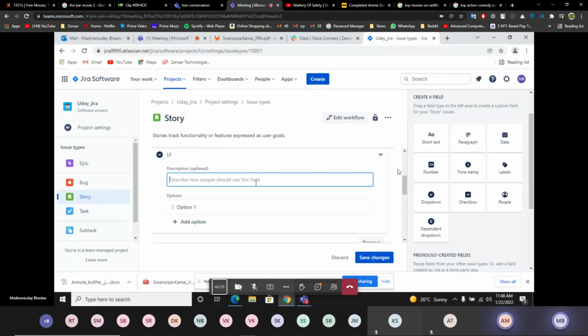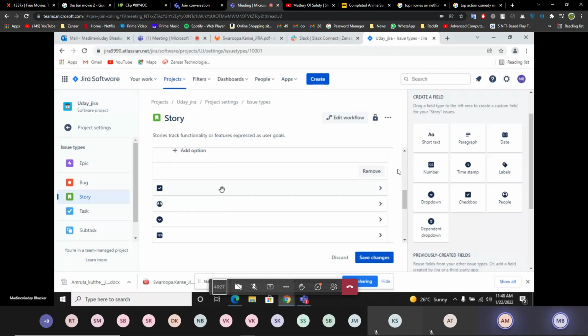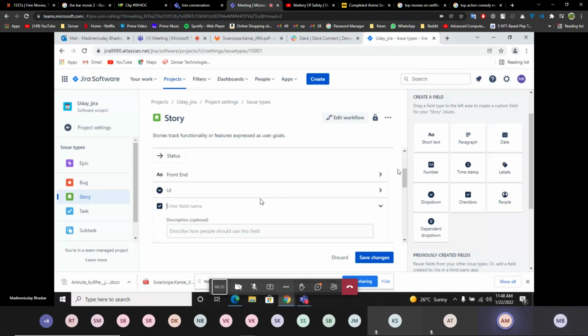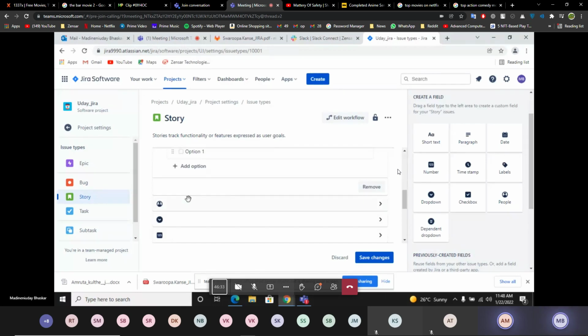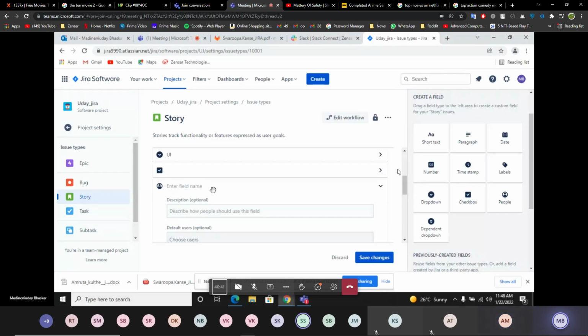Description is optional. Leave it. Go down. So this to do sign, here you have to click. Yeah. Right. This is the signing part. Touch it. Enter field name UI.